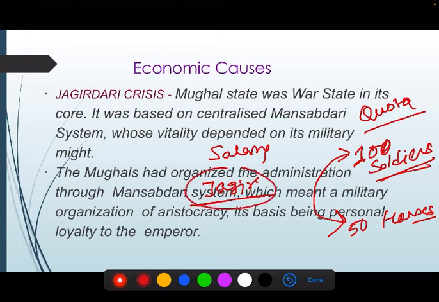So they were collecting revenue, but what they started doing was they started maintaining less number of soldiers and less number of horses, and they were charging same money as in their quota.